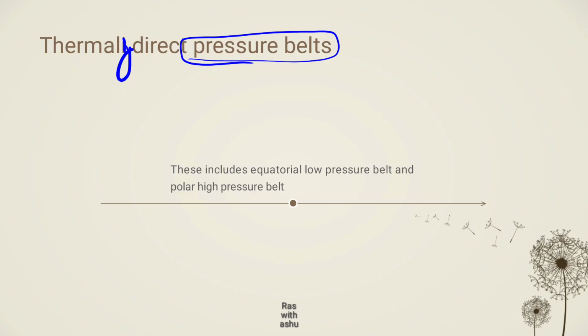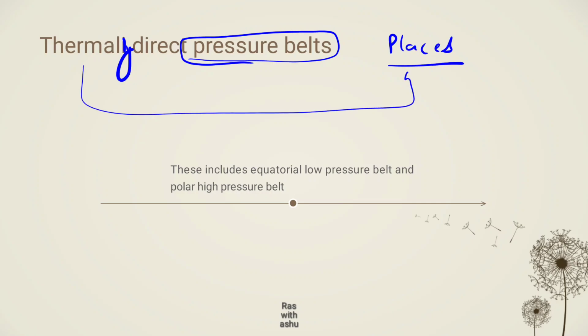The first one is thermally induced, or affected by the temperature, and the second one is dynamic, which is not affected by the temperature. So we will first talk about the pressure belts which are affected by the temperature only, right?